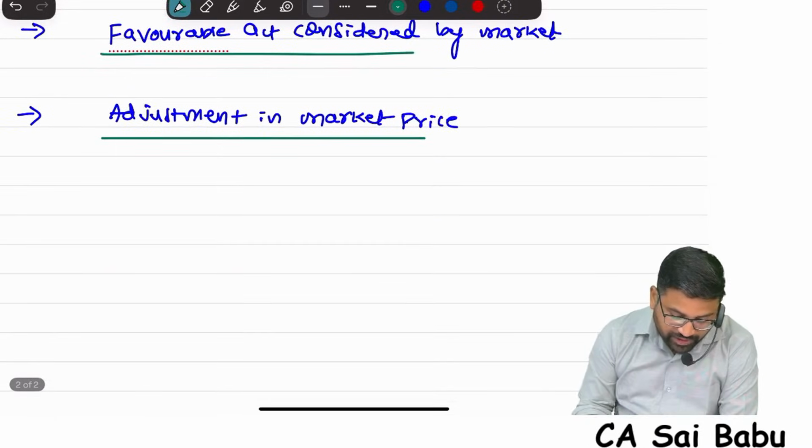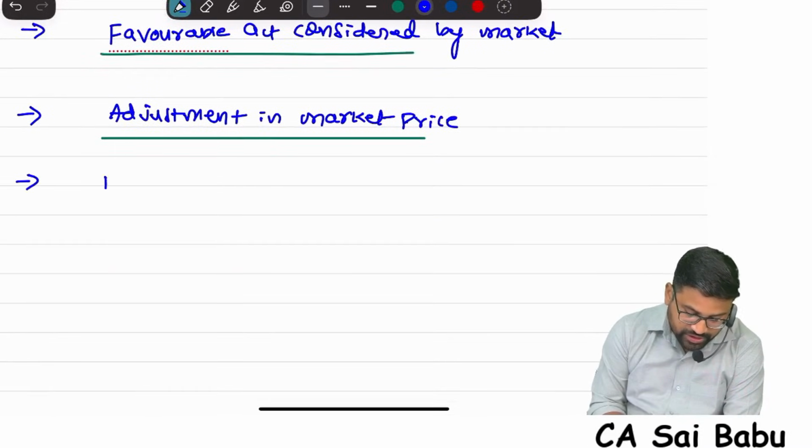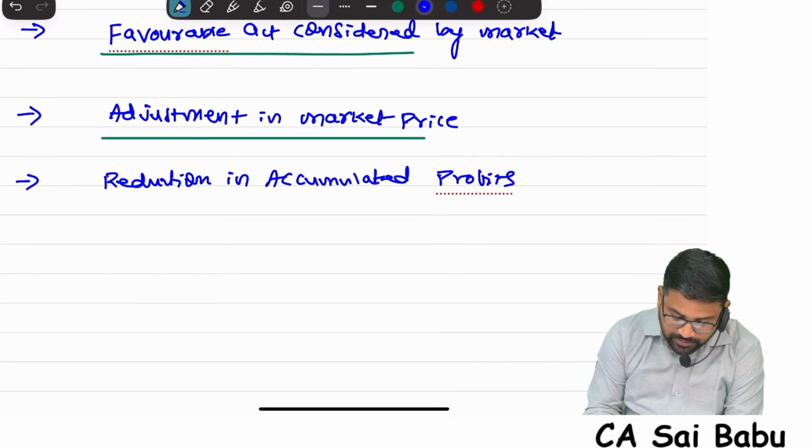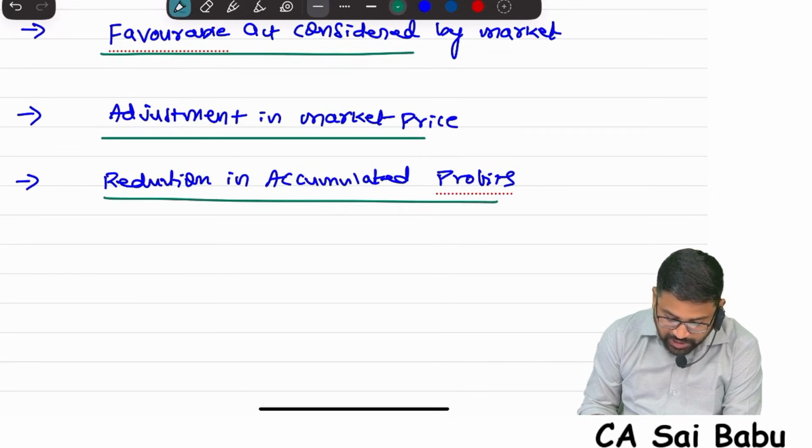And another effect of the bonus issue is what? Reduction in accumulated profits. What is this reduction in accumulated profits? Nothing but reserves and surplus. Accumulated profits means reserves and surplus.